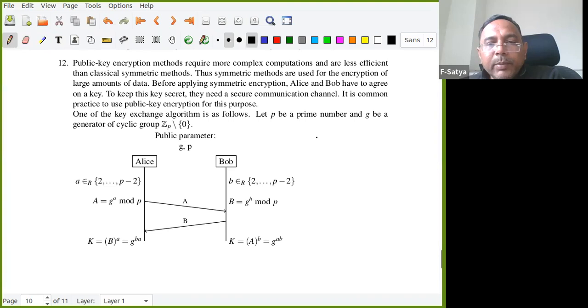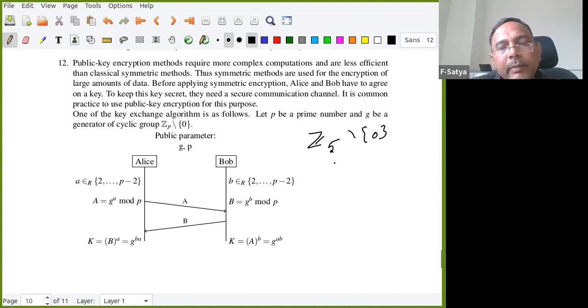So for example, to explain, I'll take a small prime. I'll take Z5. Can you tell me one generator for Z5 minus 0? You know that for prime numbers we have a primitive root, right? Number theory. Is 2 a primitive root?